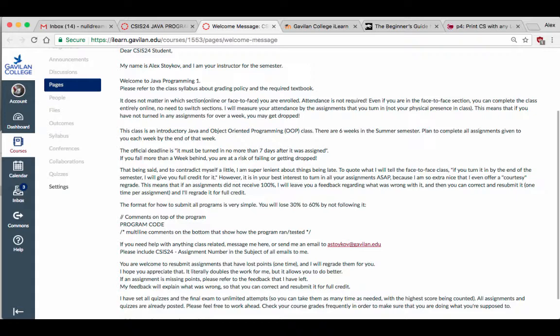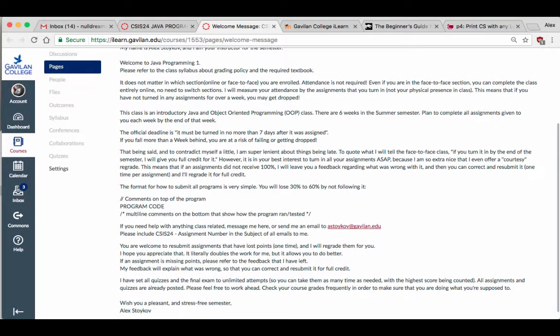It doesn't matter in what class section you're in, whether you're in the online class section or the face-to-face section. Attendance is taken through the assignments that you submit. So as long as you're turning in the assignments and keeping up with the class, that means you're attending, and I'm happy. If you fall more than a week behind, especially this first week, I might drop you. Okay, so make sure you turn in your things. Don't fall more than a week behind, or you might get in trouble, or you will be in trouble. Okay.